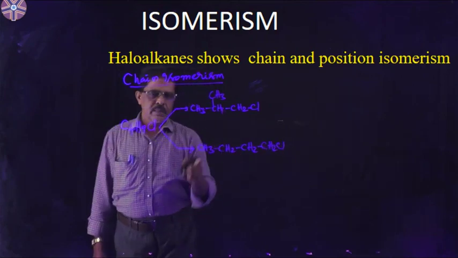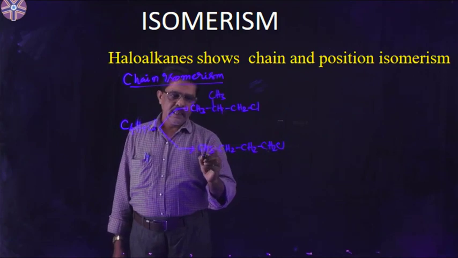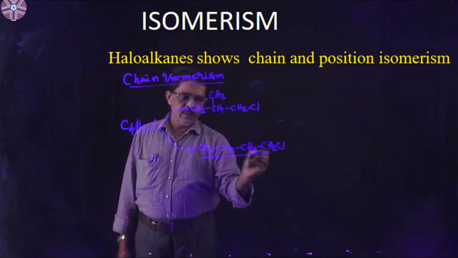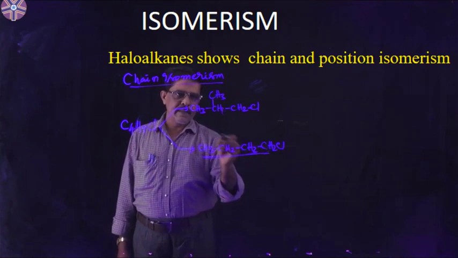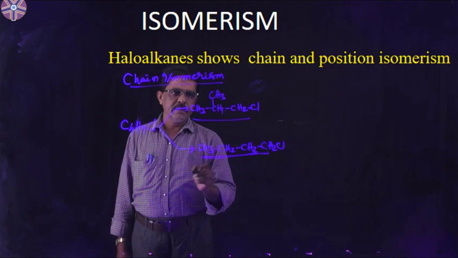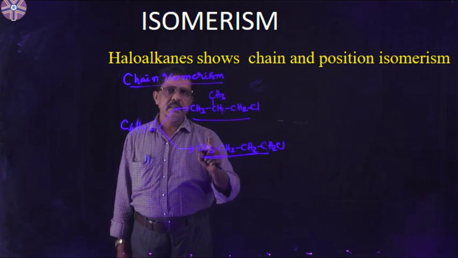These two compounds have the same molecular formula but differ in the length of the carbon chain. In this compound there are 4 carbon atoms in the longest chain. In this compound there are only 3 carbon atoms. That means they differ in the chain of the carbon compound. So this is called what?